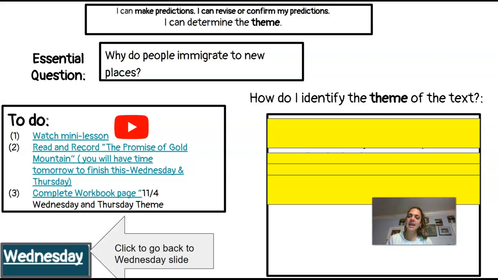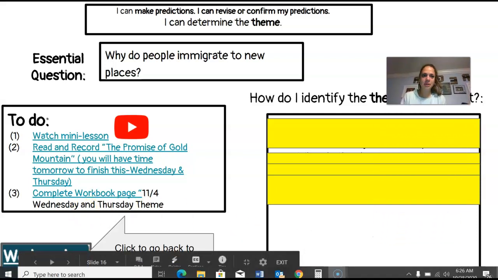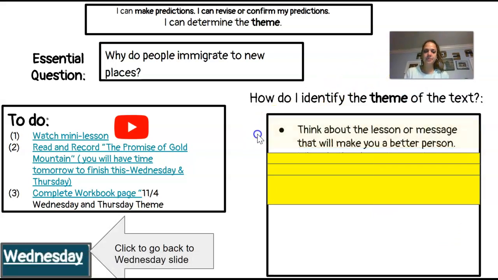So let's look back at theme. How do I identify the theme of the text? We worked on this last week, and we're going to continue building this skill. Think about the lesson or message that will make you a better person or the world a better place.